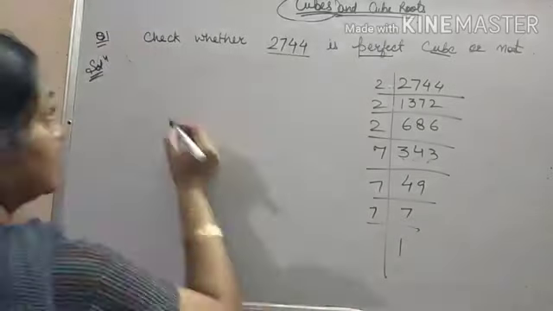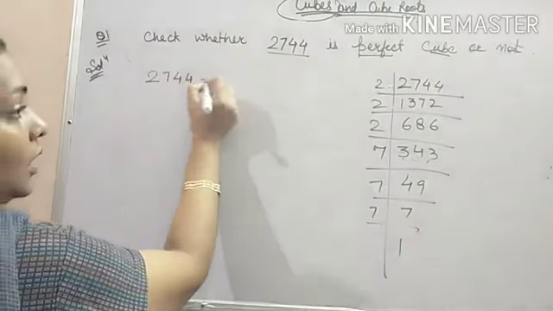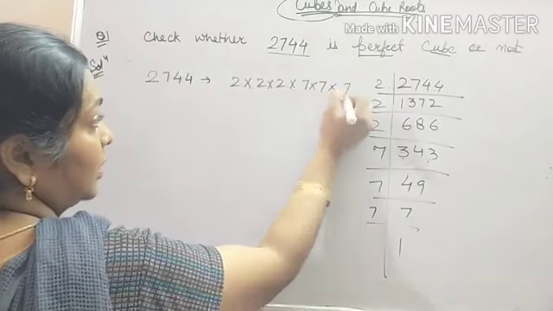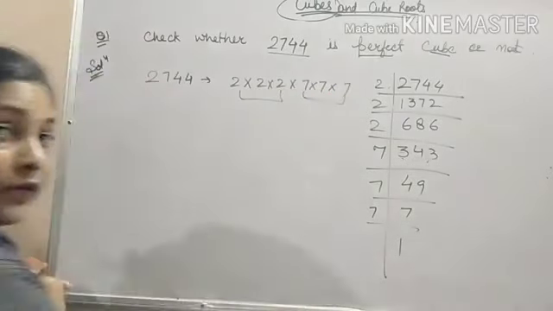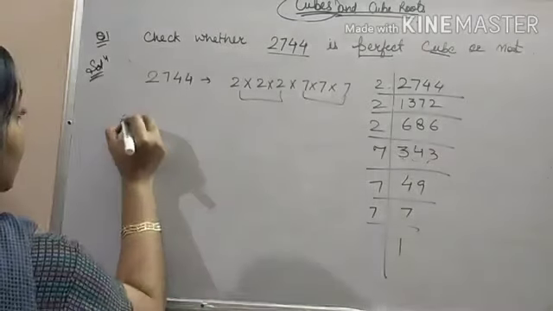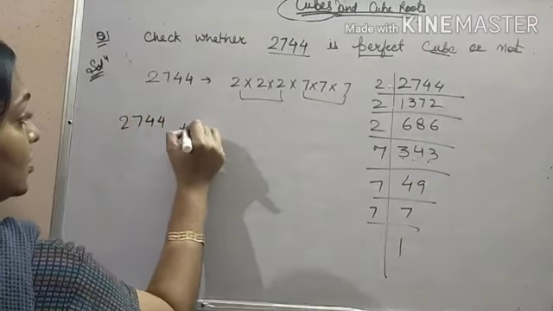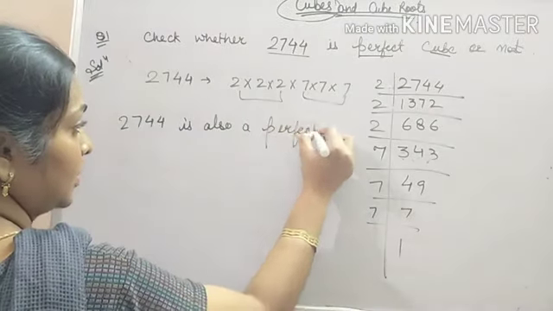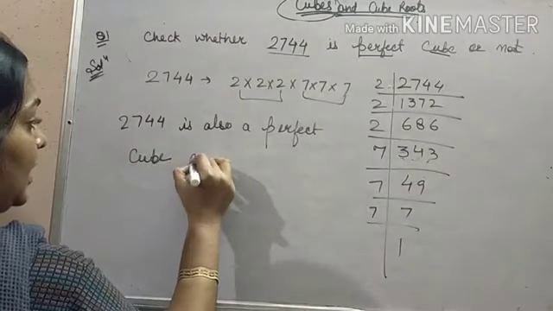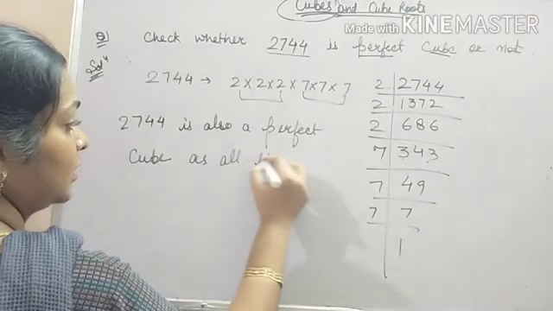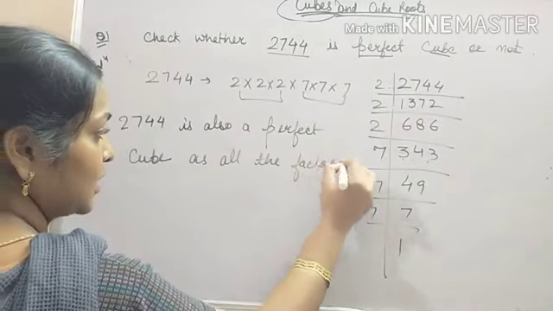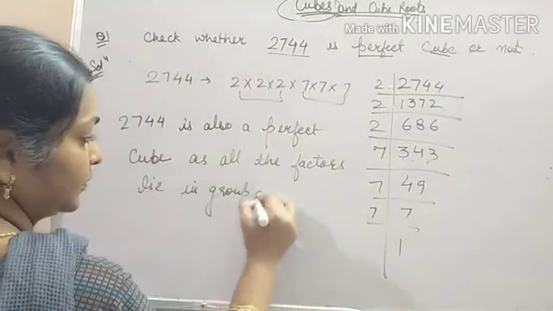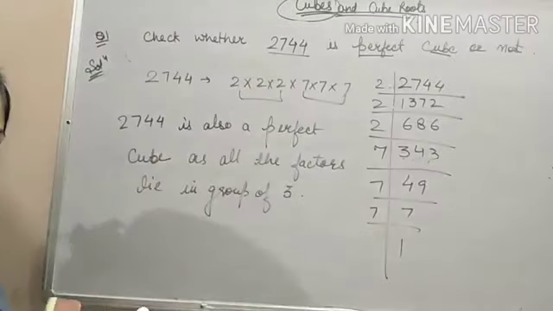Luckily we are getting this as also a perfect cube, because we are having 2 groups of 3 factors each. So 2744 is also a perfect cube, as all the factors lie in groups of 3. Is that clear?